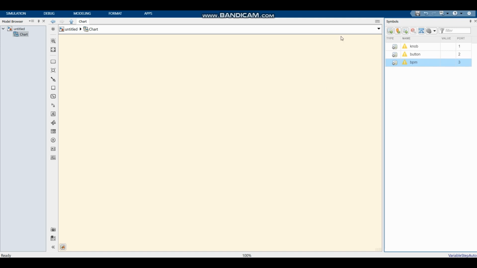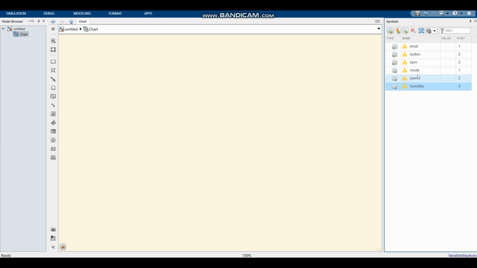Now we can set the output variables. Firstly, we're going to set an output data called mode, which is going to show us what mode the system is currently in. And secondly, we're going to set an output data for the PWM signal, and then also an output data for the humidity.